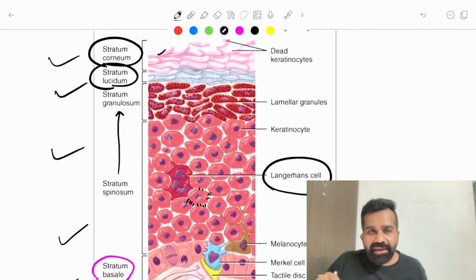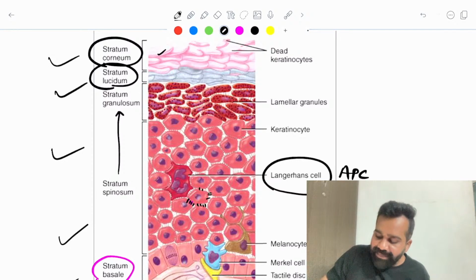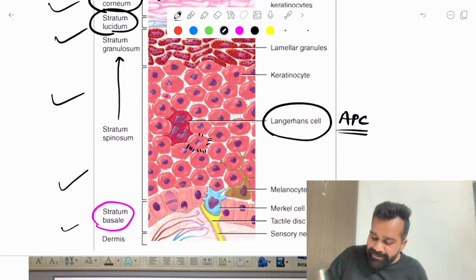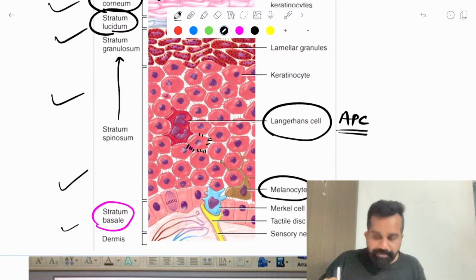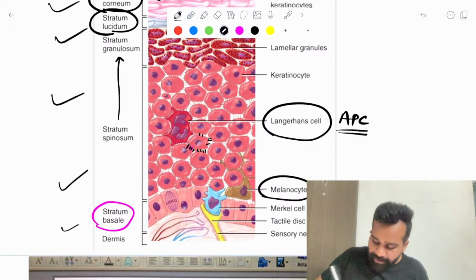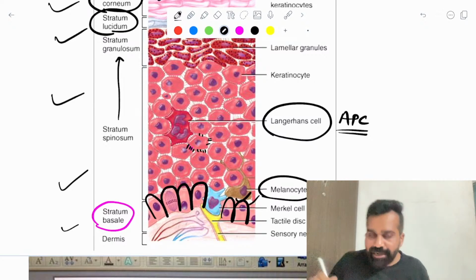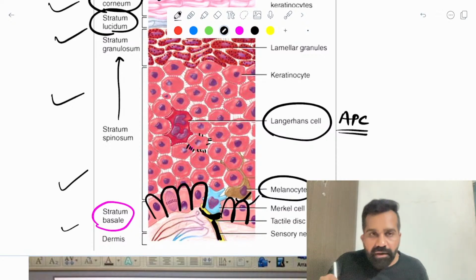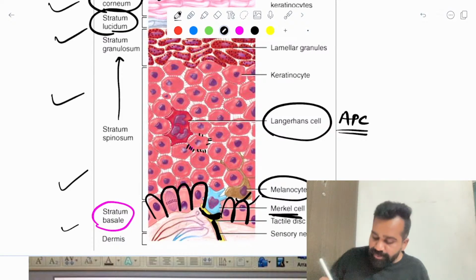In this, I have a Langerhans cell. This Langerhans cell is an antigen presenting cell derived from the bone marrow. This is my melanocyte. That is why I asked you an MCQ: melanocyte is present in the basal layer. You can appreciate these vertical cells, and among them I have my melanocyte. Along with the melanocyte, you can see this sensory nerve ending, disc shaped, which is my Merkel cell. And below this I have a Meissner corpuscle like this, which is in the dermis. This is my basement membrane.